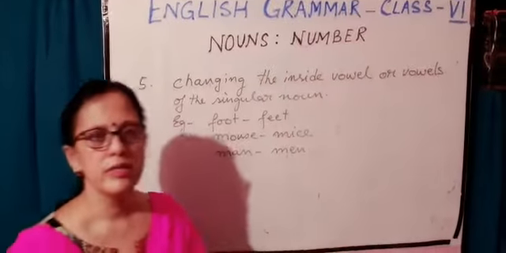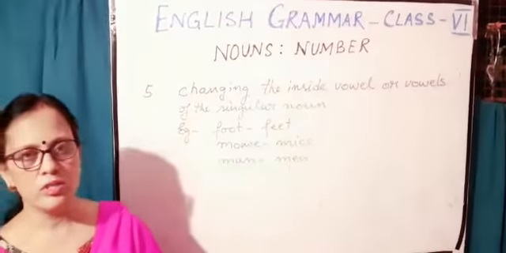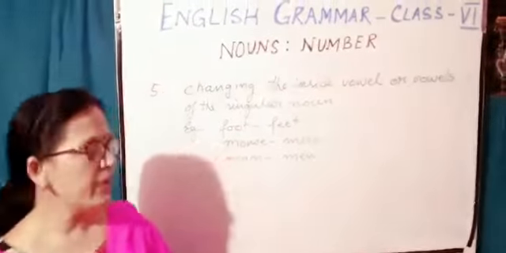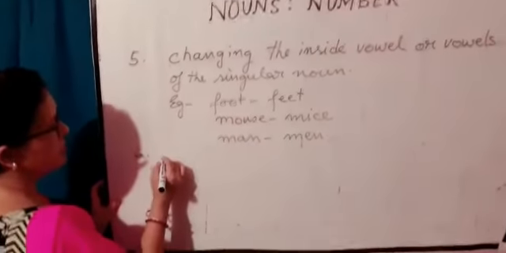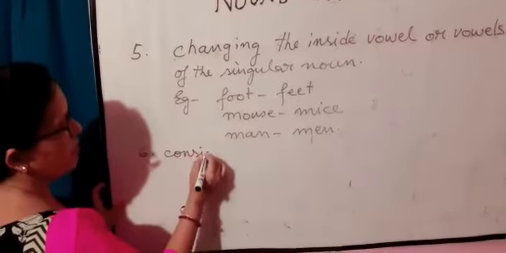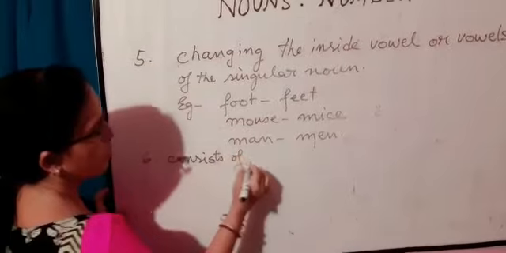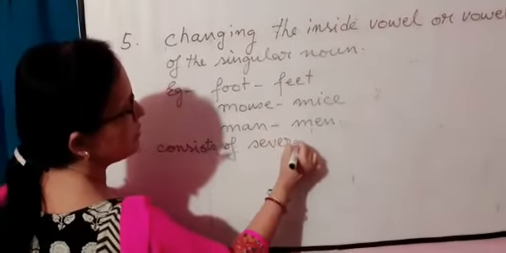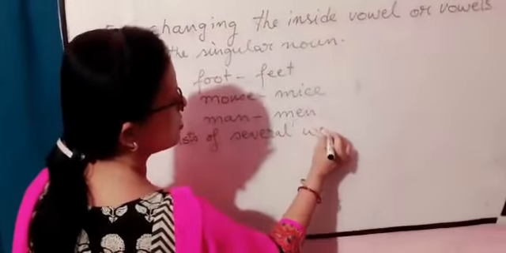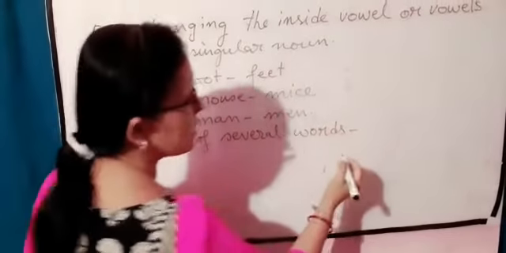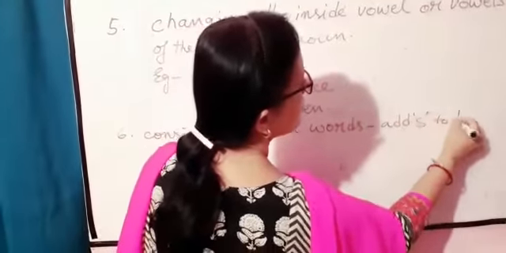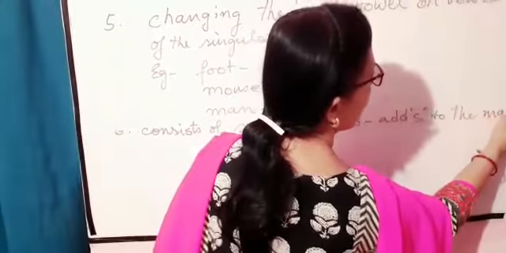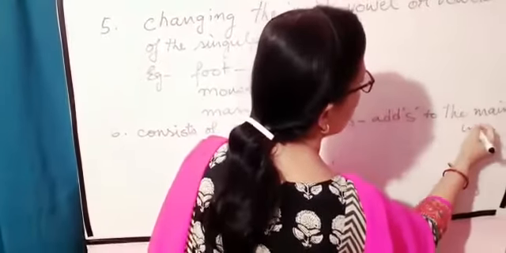Number 6 rule is, if a noun consists of several words, we have to add S to the main word. Sixth one is noun consisting of several words. Noun consists of several, that is many words. That time we add S to the main word. For example,